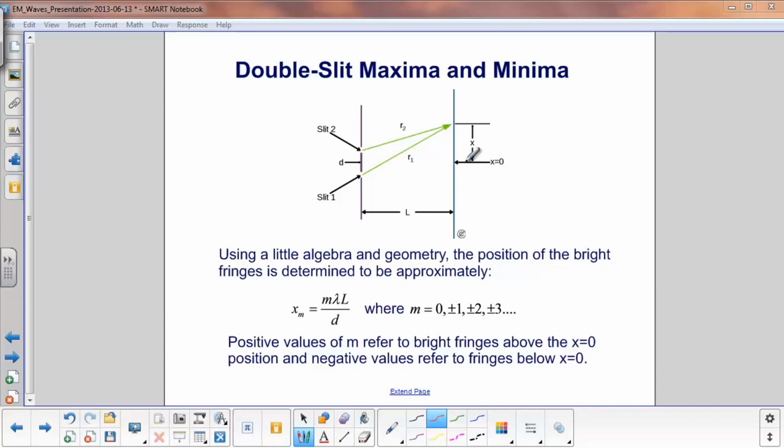There's a very large bright fringe here in the middle, and then there are more fringes as you go up, more fringes as you go down. The positive values of m refer to the fringes going in the up direction. Lambda is the wavelength of the light. L is the distance between the two screens, the one screen with the two slits, the two openings, and the other screen with the detection devices. D is the distance between the slits.